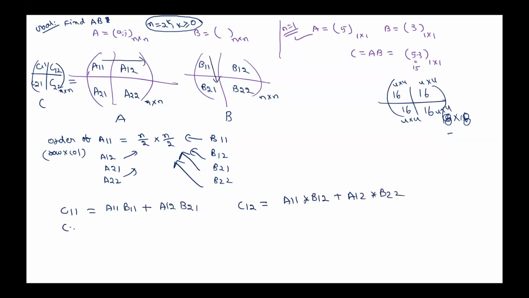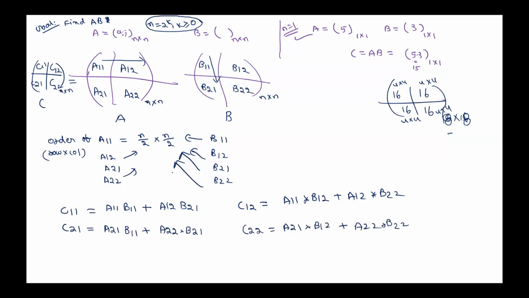What is C21? Second row, first column. C21 is A21 into B11 plus A22 into B21. What is second row, second column? A21 into B12 plus A22 into B22.